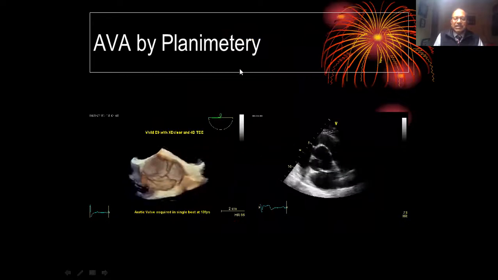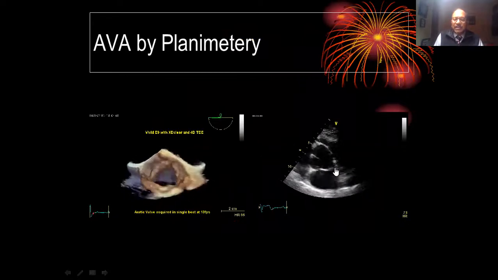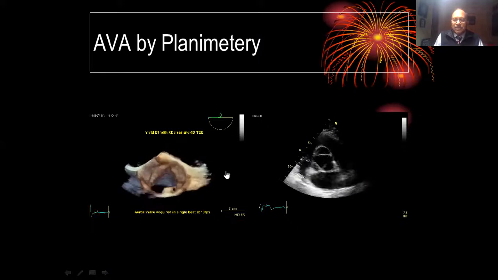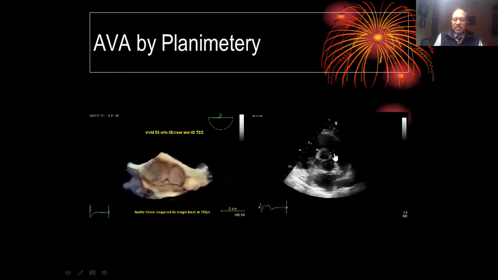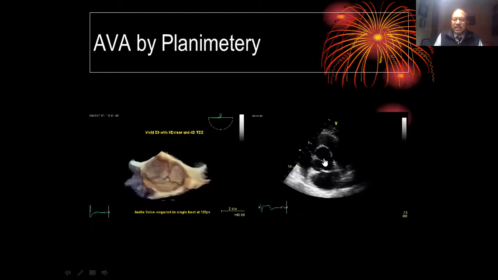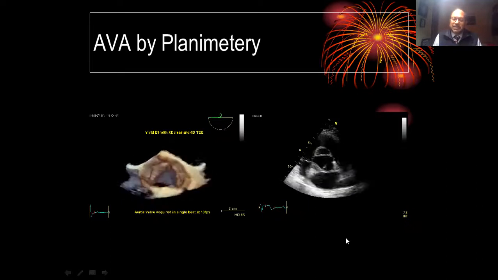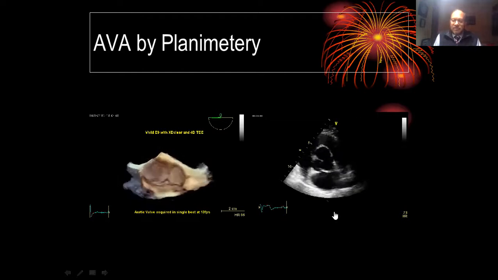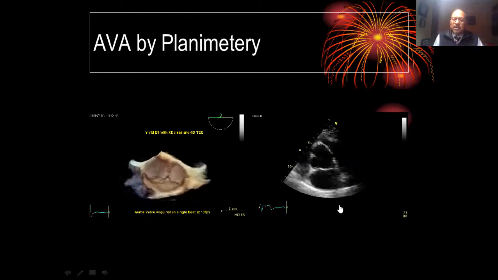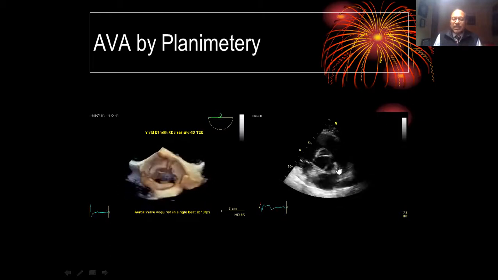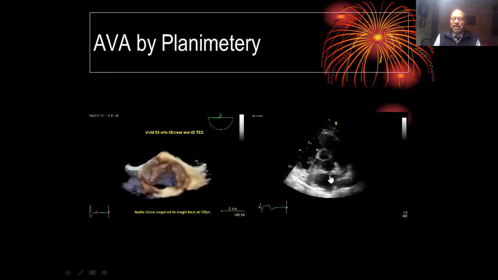And last is, if we cannot look at the aortic valve area by the continuity equation properly, we always go transesophageally to look at aortic valve area by planimetry. You can ask me a question right now. Why can't we do it in transthoracic? If you have a good picture, obviously it's possible, but the majority of data which has collaborated with calculated aortic valve area by planimetry is by transesophageal, not by transthoracic.